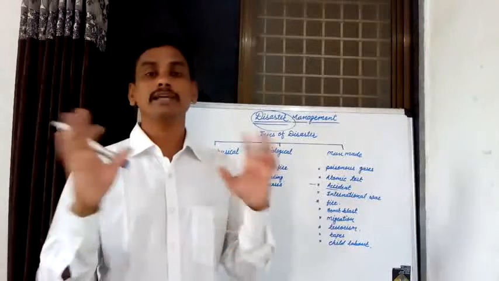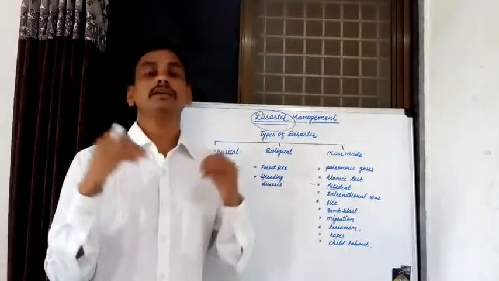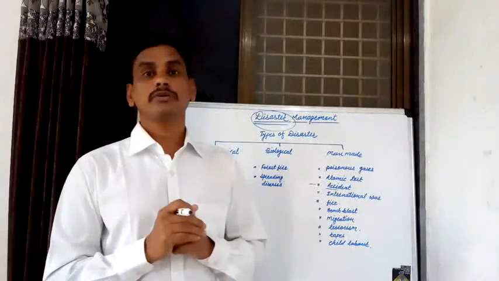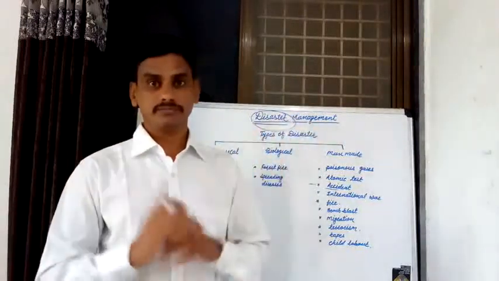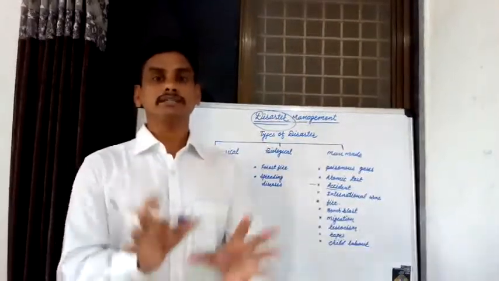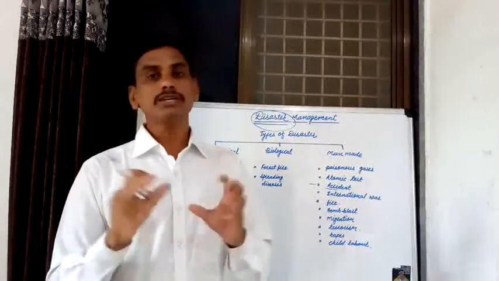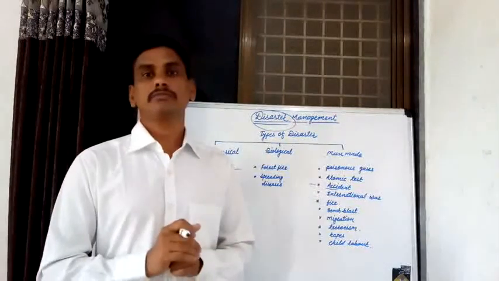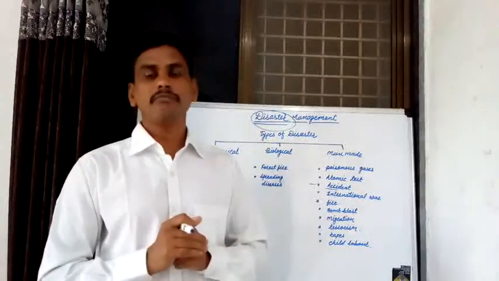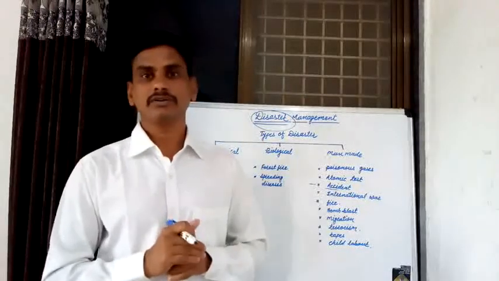For example, in case of flood, in case of volcanic eruption, in case of earthquake, in case of various famines, there is damage of various life in that surrounding and damage of properties by these disasters. These are the most common effects of these disasters.